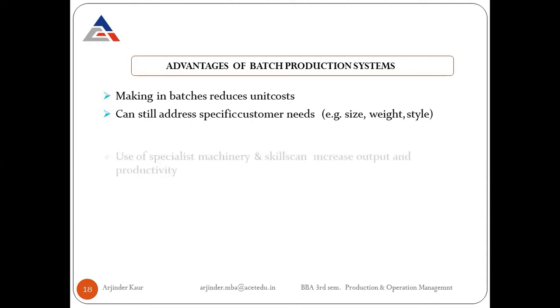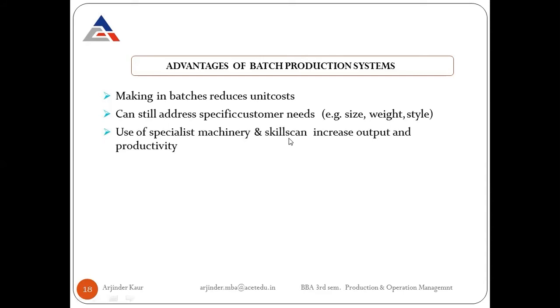It is possible. Use of specialist machinery and skills can increase output and productivity. In the job production system, only general purpose machinery can be used, and we need people with high skills. But in batch production, specialist machineries can be used. That means we can make use of some automatic machinery for undertaking one process. We cannot make use of an automatic plant, but we can make use of some specialist machineries, and this will increase the output as well as the productivity.